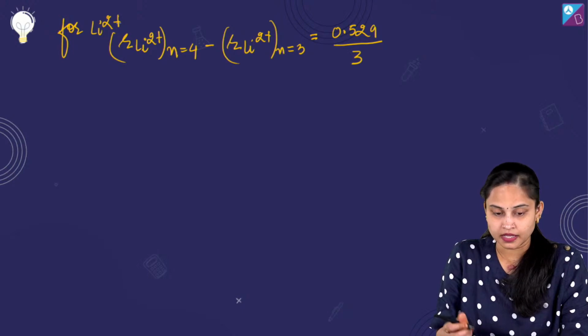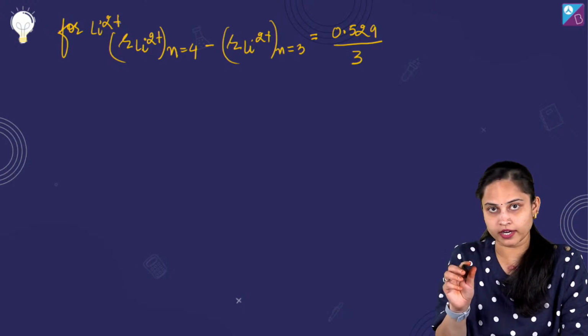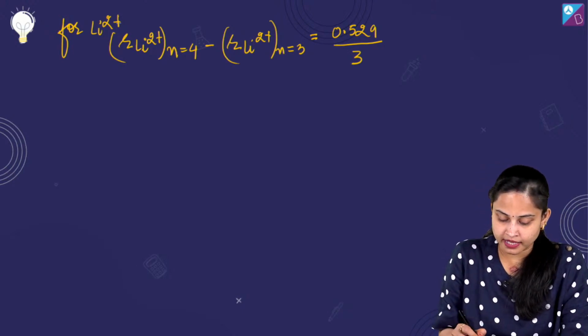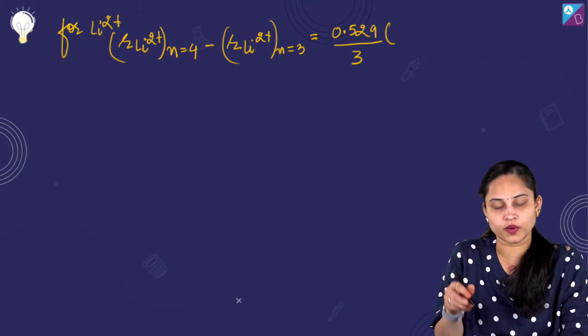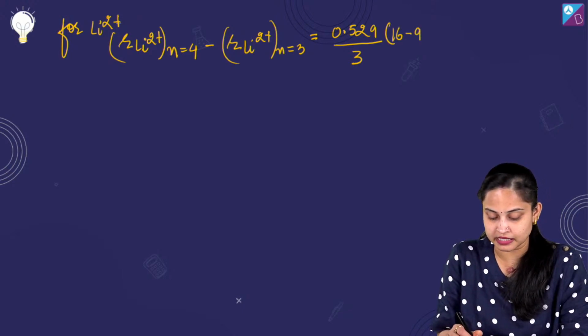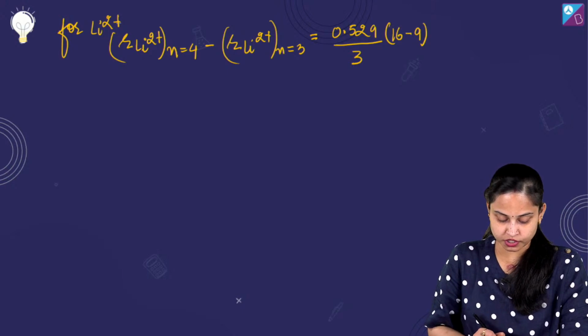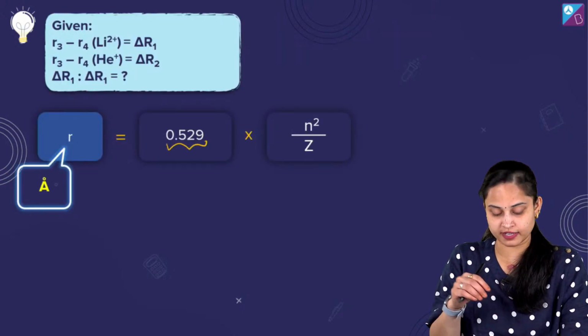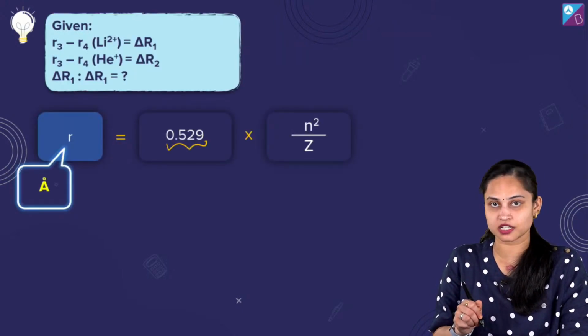It's 3. And it's n square, so 4 square becomes 16 minus 9, because we already know the formula of radii, 0.529 into n square by Z.